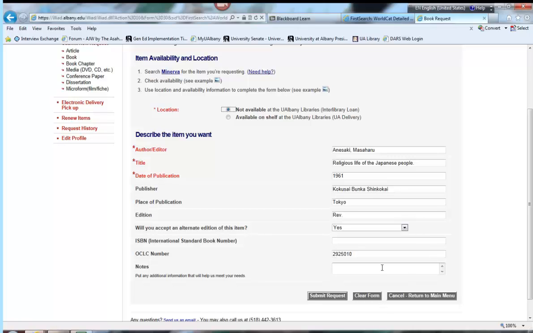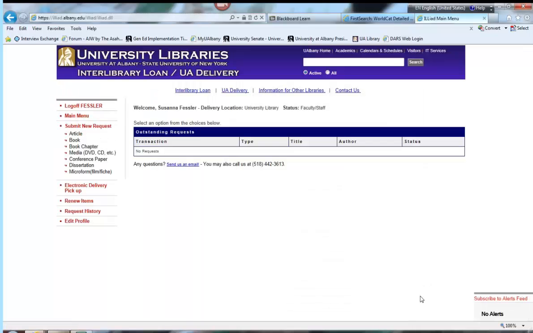If there's any particular notes, for example, I only want chapter 3 or something like that of that book, then you would write it in the notes. And then you would click on Submit Request, which I'm not going to do because I don't want to waste the time of the interlibrary loan staff. But if I did click on Submit Request, I would then be taken to a page that told me the request had been submitted. Now what I'm going to do instead is cancel and return to the main menu.